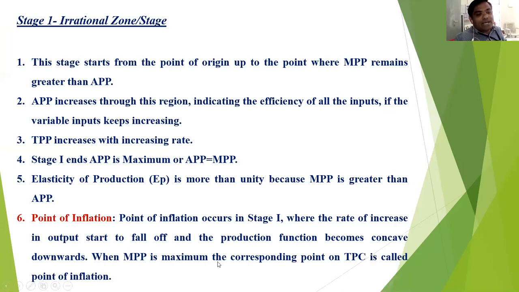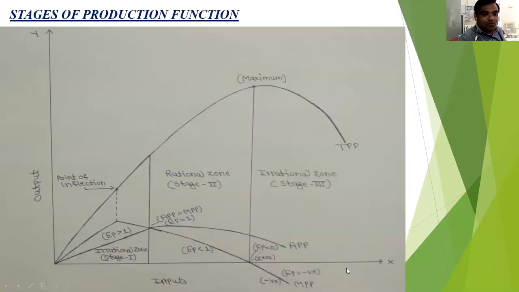When MPP is maximum, the corresponding point on the total product curve. So in the first stage, only this is the point where the MPP is maximum, and if we connect this point on the total physical product curve, the point on the total product curve is called the point of inflection.